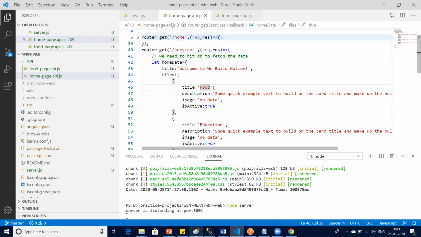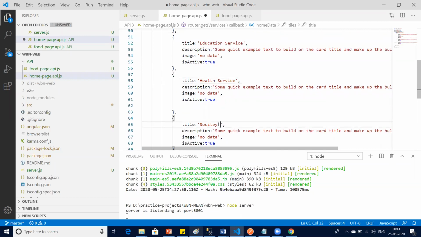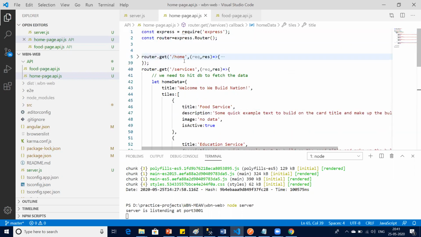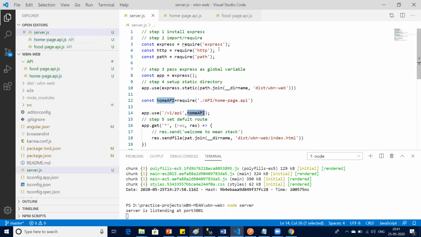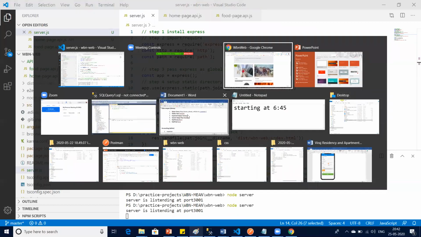Let me change quickly, say food service, just to show you that we are hitting the right API. Save. I have made a change in the server file, so I have to kill my server with Control C, and then start node server again. The server restarted. Now I'm very excited to check whether my APIs are there or not.